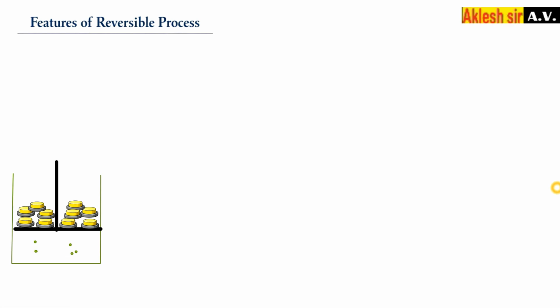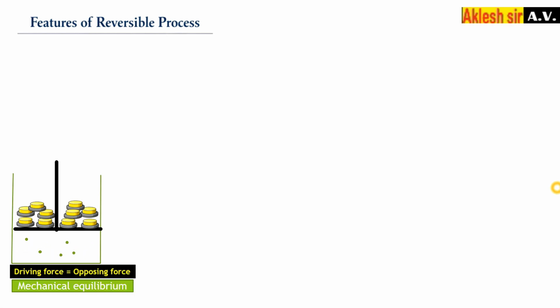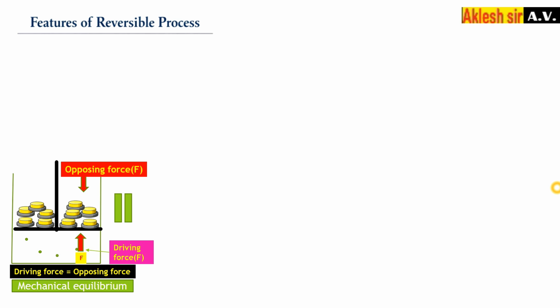Features of reversible process. Consider this gas enclosed in a cylinder fitted with a movable piston. Here this gas is in the mechanical equilibrium state. What is the meaning of mechanical equilibrium state? Here the driving force and opposing force are both equal, so there will be neither compression nor expansion.